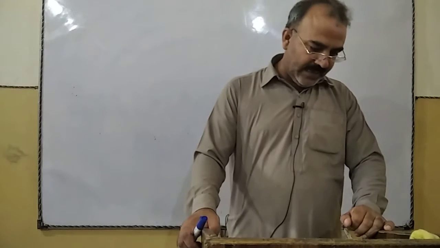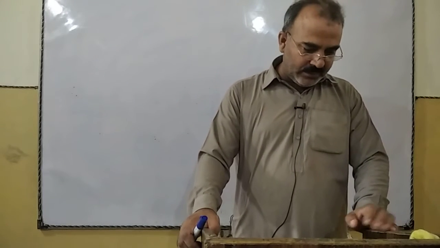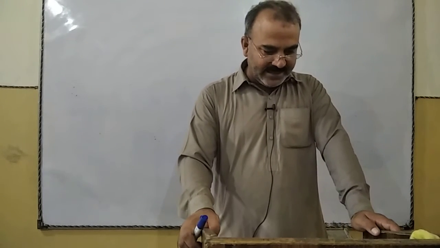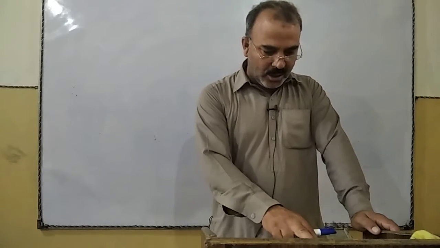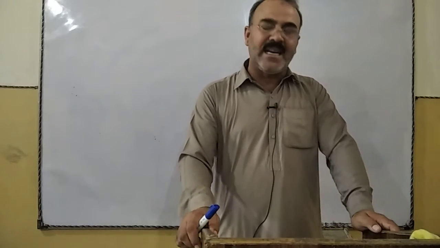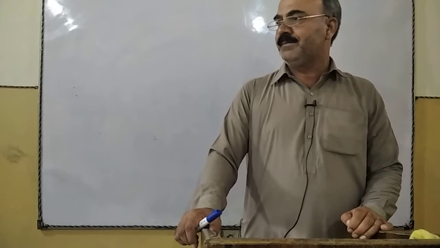Now we are going to proceed towards the definition of a common noun and the definition of a proper noun. Have a look. A common noun is the name given in common to every person or thing of the same class or kind.